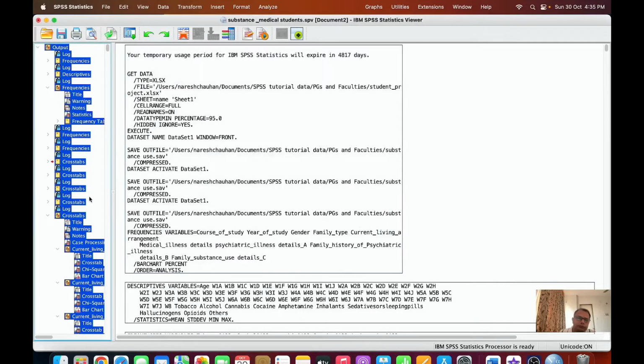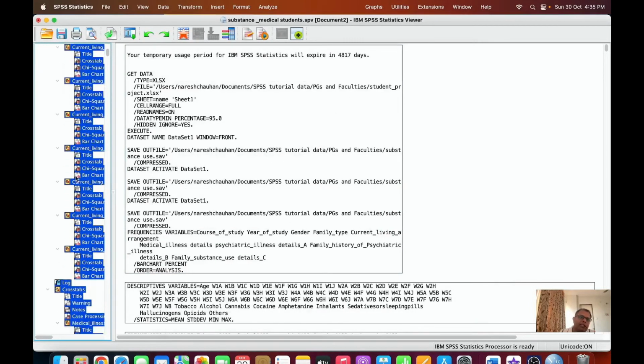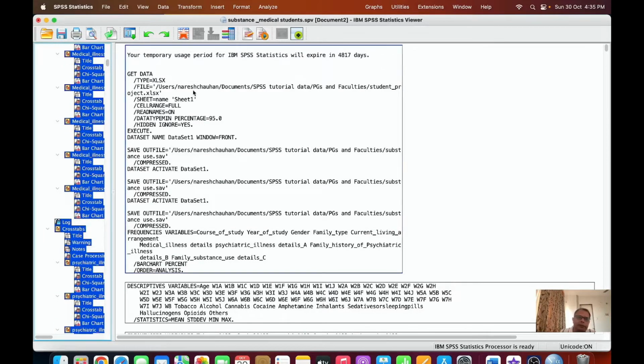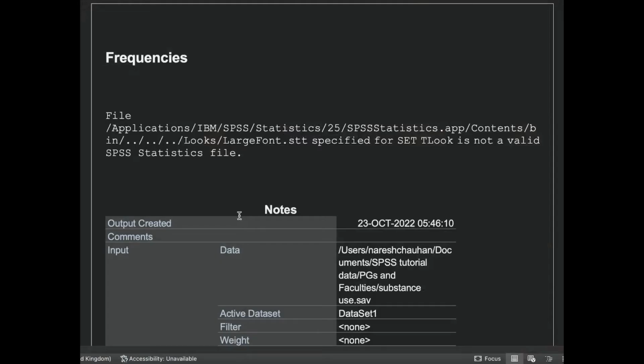Alright, so all the data that we analyzed and saved in the output file is now exported to our Word file. Now let us open the Word file and look at which tables we have prepared. So this is the Word file having all the output that we generated while analyzing our data.